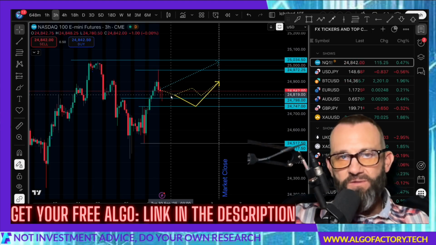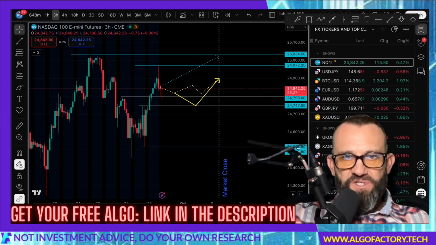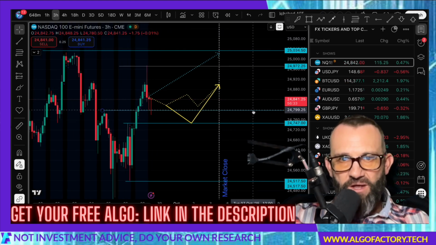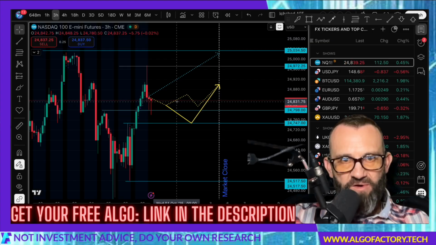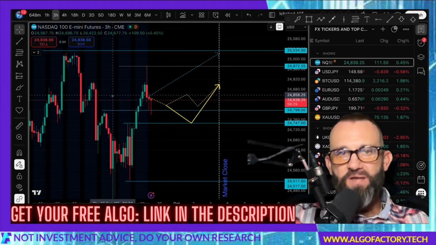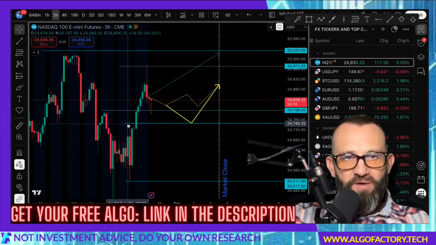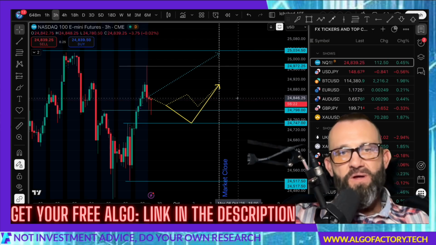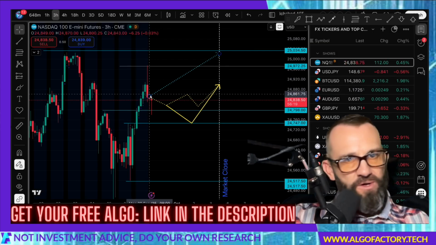If I just follow the algos, I would expect price to kind of respect these levels that I've written here. You have this 24,800 level. Price could just kind of stay above that and go sideways for the rest of the week and then start to turn back up. And there's another level here at 24,745, and it could bounce there as well. So we could get a pullback or it could just go sideways.